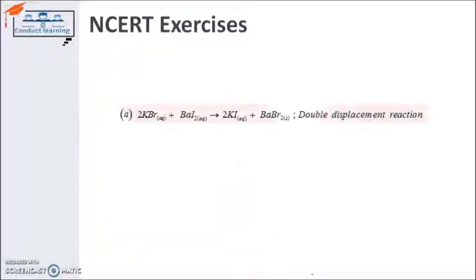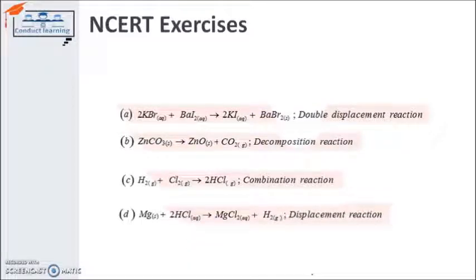After that you can also see the solution for this and the type of chemical reaction it is. The first is a double displacement reaction and another is a decomposition reaction. In this, because the two elements are getting displaced from their individual substances on the product side, that's why it's a double displacement reaction.